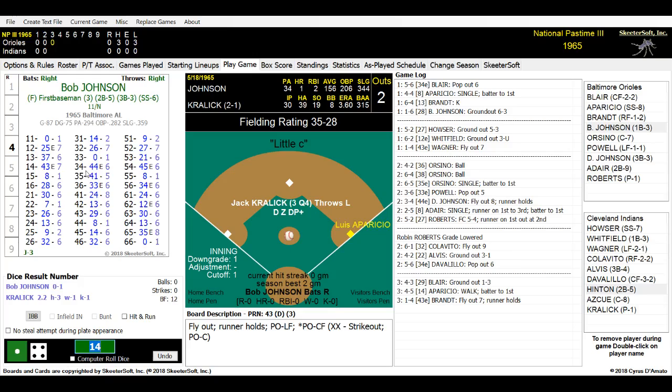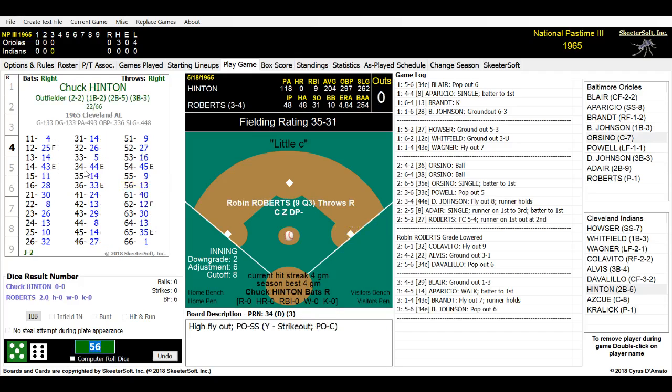Bob Johnson grounded to our shortstop first inning. Aparicio is waiting. They're still on first. Kravlik is in the stretch with 2 down. Cleveland's in the normal position. Here we go. It is a 56. And possible hit. He's got some contact on that ball. And he hits a high pop-up towards Dick Hauser. Dick Hauser is just waiting for it to come on down with the wind swirling just a little bit over there at Memorial Stadium. Makes the grab. No runs, no hits, 1 runner left on base at the end of 2.5 innings.